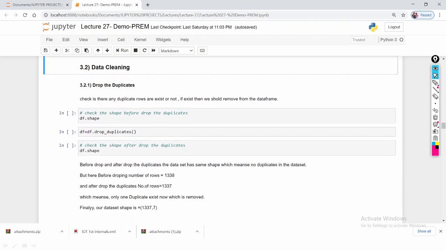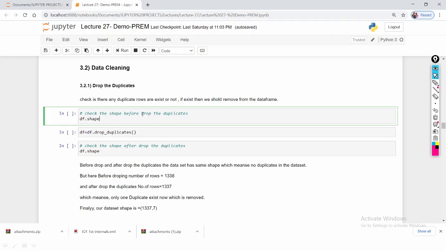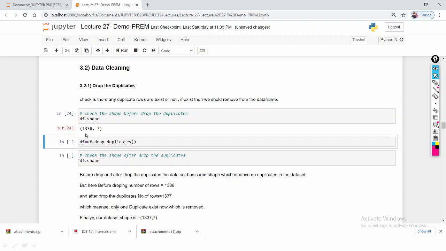So now data cleaning. Under data cleaning, check the duplicates. Check whether any duplicate rows exist or not. If they exist, then we have to remove them. How can you check whether duplicates exist? Before applying the drop_duplicates method, first let me check the shape. 1338 observations.